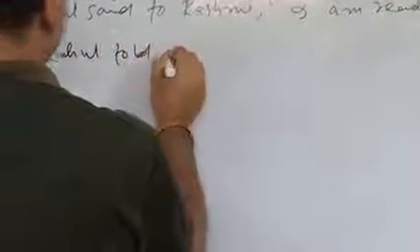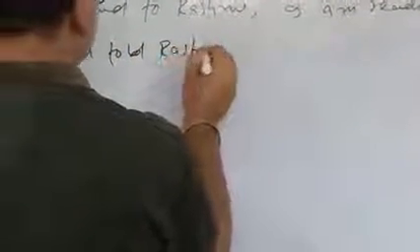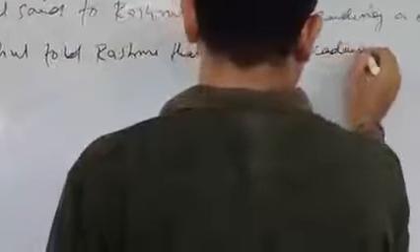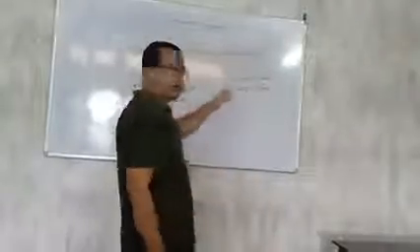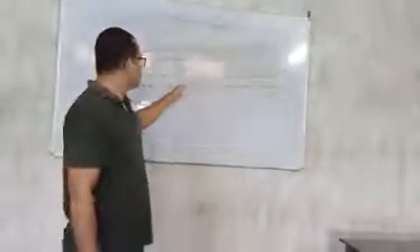Rahul told Rasmi that he was reading a book. Okay, so he was reading a book. This is past continuous. Since he is the third person, I automatically become he. Can that Rahul's statement be changed?